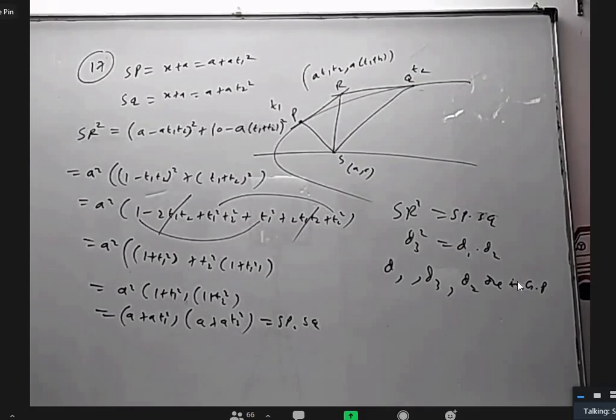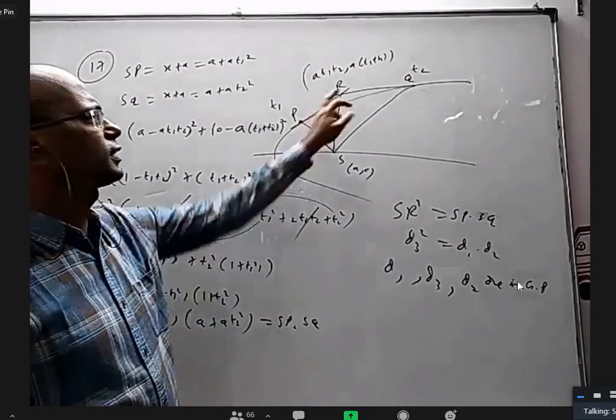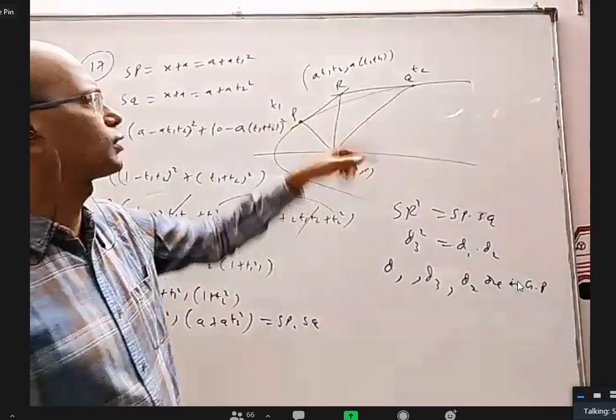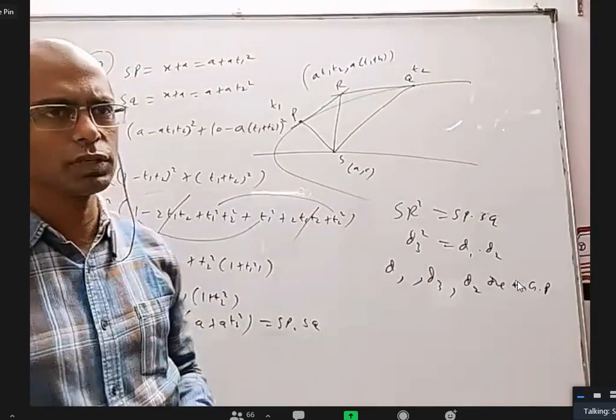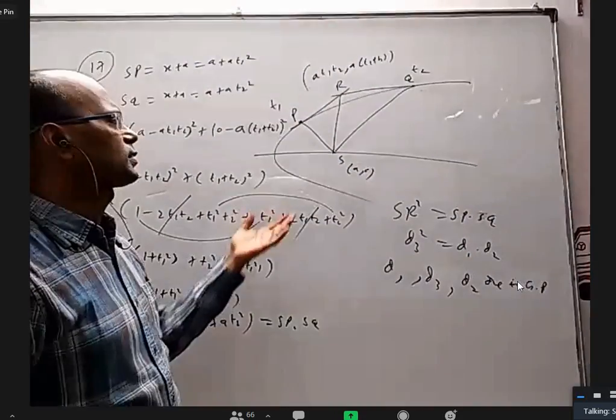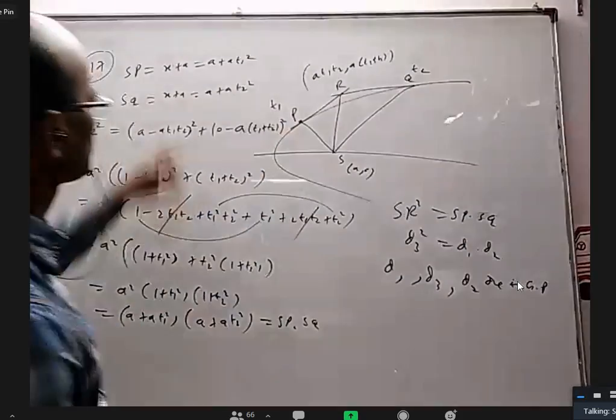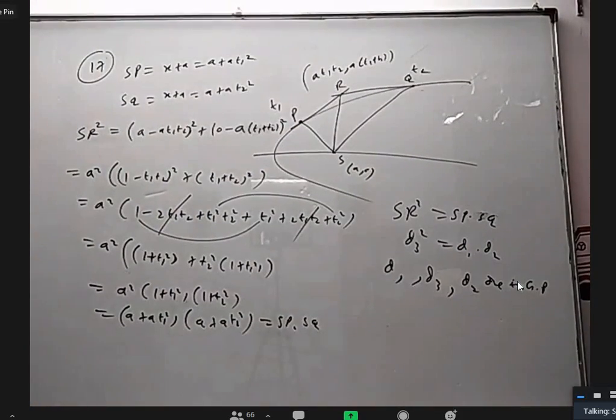Okay, so only two things you have to know for doing this question. One thing is the point of intersection of tangents at t1 and t2 is (a t1 t2, a(t1 + t2)). Another thing is focal distance of any point is x coordinate plus a. After that, just try to see what.